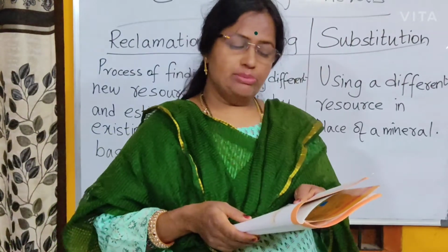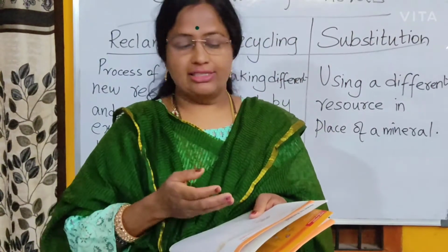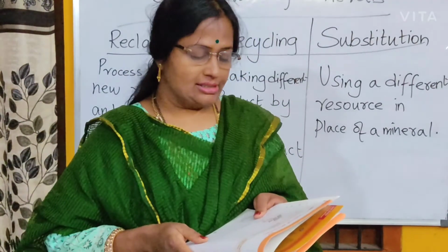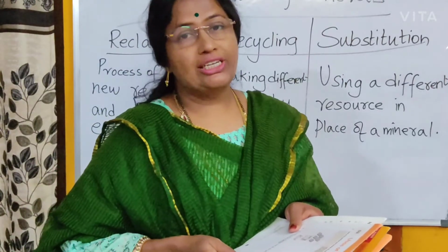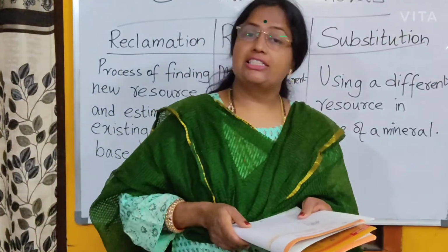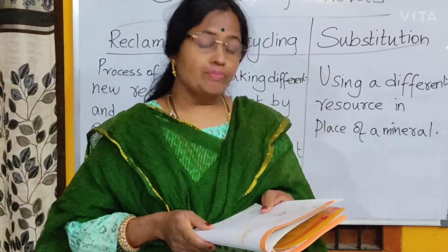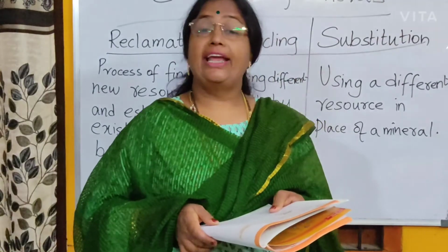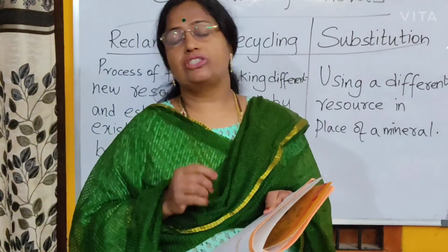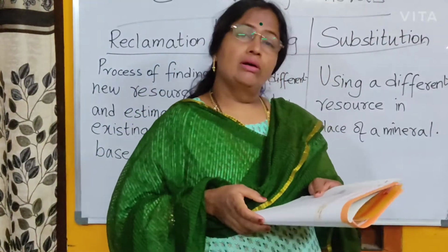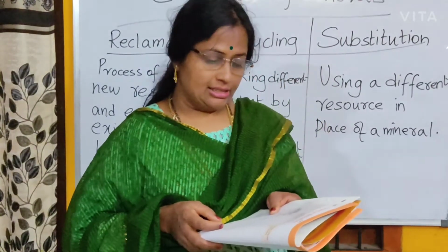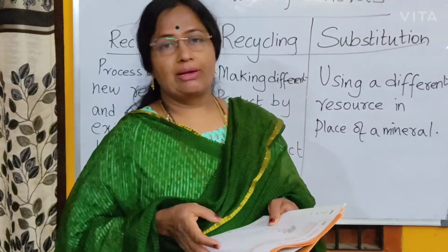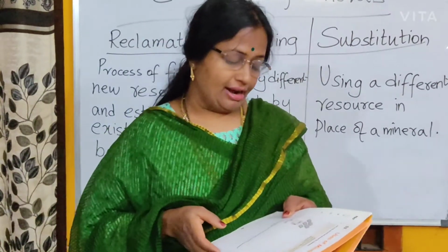How is this product useful for us? You all can write: this aeroplane is used for traveling or reaching far off places. Cement is used in construction work, constructing buildings, bridges, etc. Petroleum is used in running of vehicles. Nails are used to fix something or hang a picture on the wall, and in making of furniture and many other things. The third thing is to list some other uses of this mineral. You can just write it.